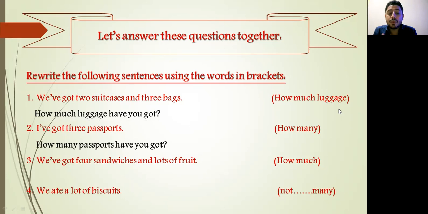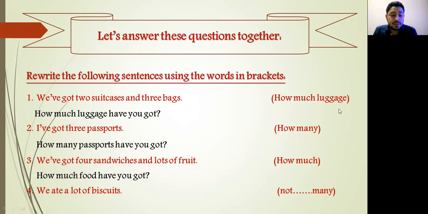Number 3, we have got 4 sandwiches and lots of fruit. Use how much to talk about the uncountable nouns. What is the uncountable noun here? Not sandwiches or fruit, but the uncountable noun we use is food. For example, how much food have you got? You couldn't use much with sandwiches because it's a countable noun. So we will replace it with another word, food. How much food have you got?